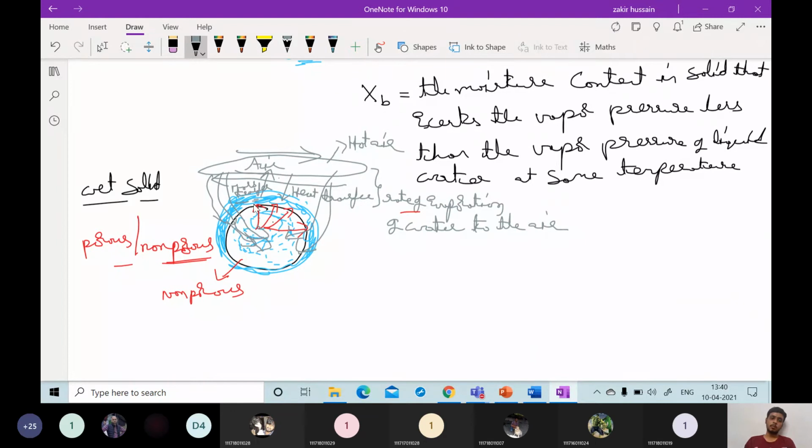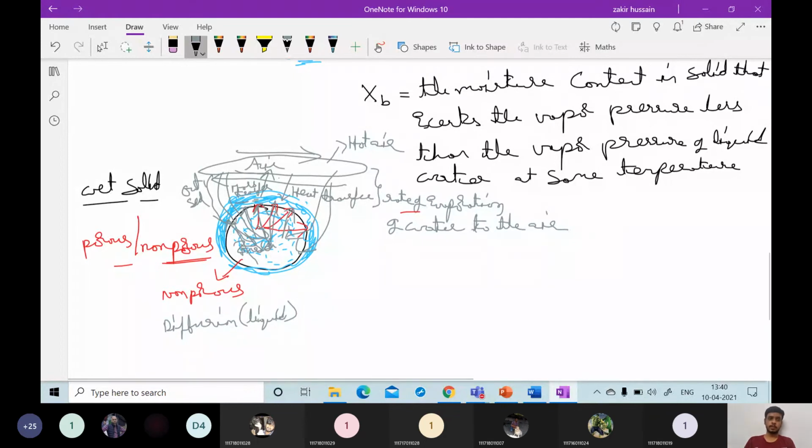The only thing possible is that, due to the pressure difference or the moisture difference outside and inside, this moisture has to come outside. This water content has to come outside like this. That is called diffusion. Due to liquid diffusion, the mechanism of drying in non-porous solids, the water comes outside to the surface. From the surface, it once again evaporates into the surrounding air.